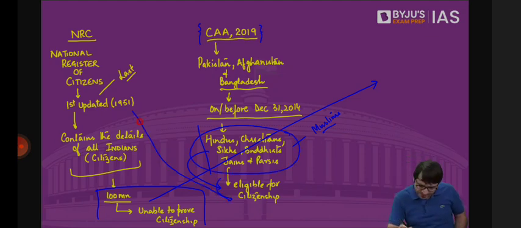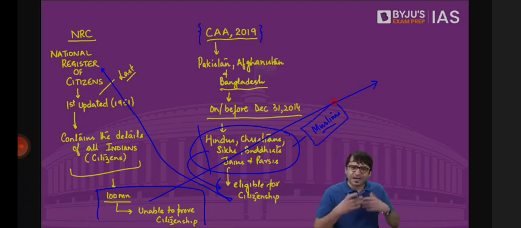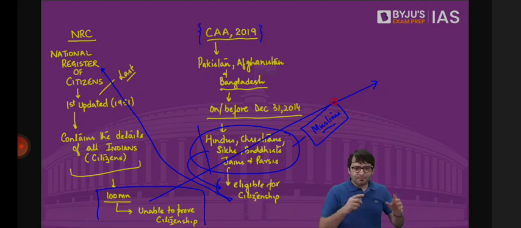Then they will become part of the NRC. Who is the only community which is left out? The Muslims. So that is why at Shaheen Bagh and at different places, Muslims were protesting, or others were protesting for Muslims, because they thought that it is this combined CAA plus NRC which is used with a specific purpose: to disenfranchise Muslims, to deprive Muslims of their citizenship.